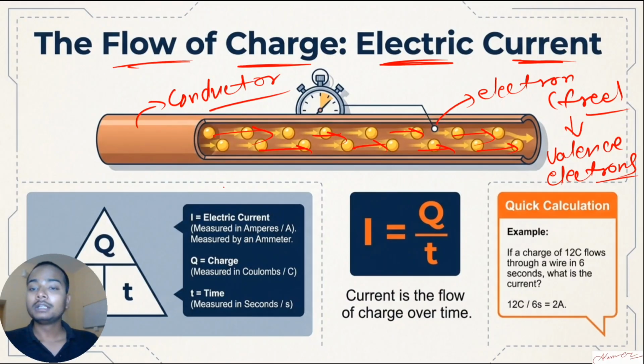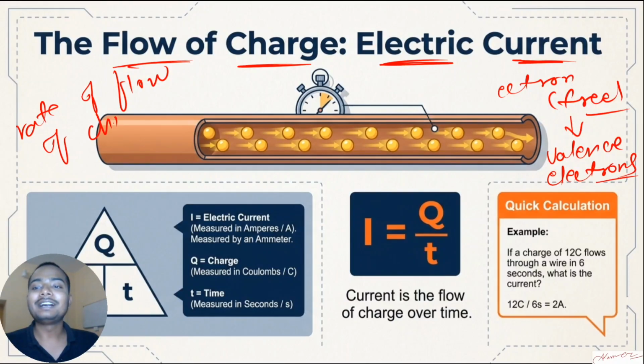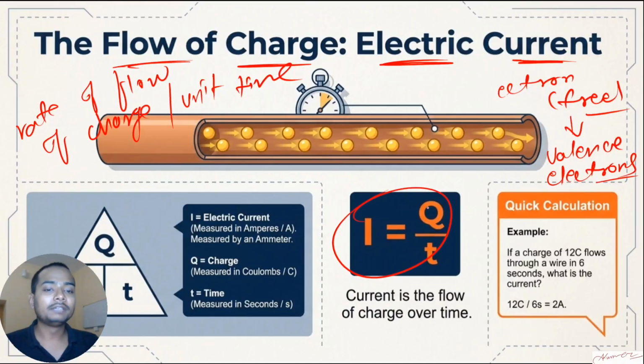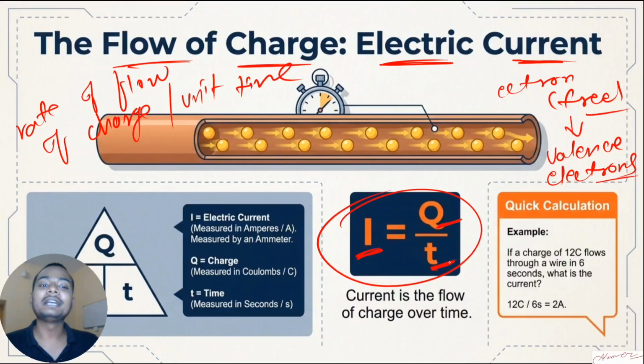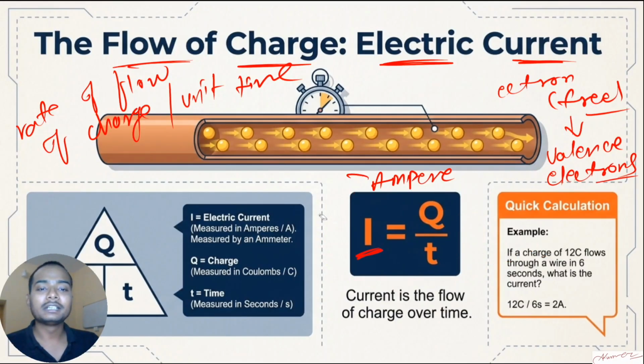Clear? Now if I have to define electric current, electric current is basically the rate of flow of charge per unit time. In formula form I can show it like this: I is the electric current, Q is the total charge, T is the time taken. I is measured in ampere, Q is measured in coulomb, and T is measured in seconds. The SI unit of electric current is ampere, denoted by A.